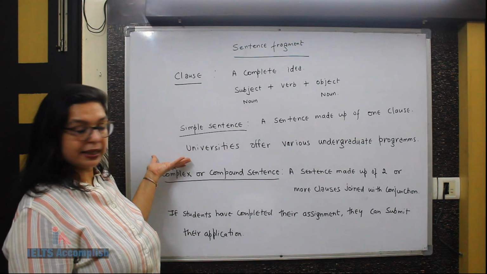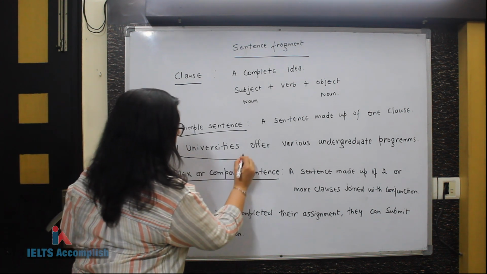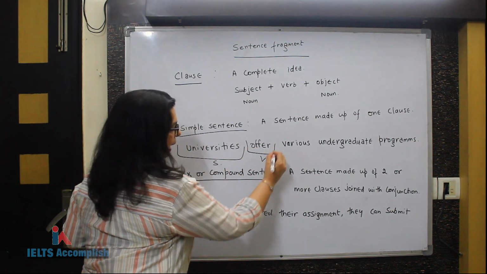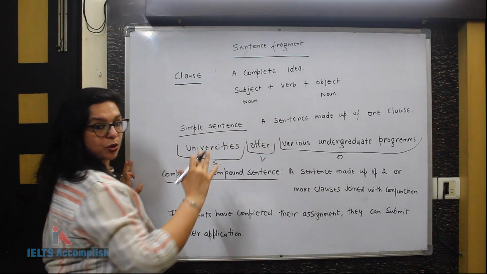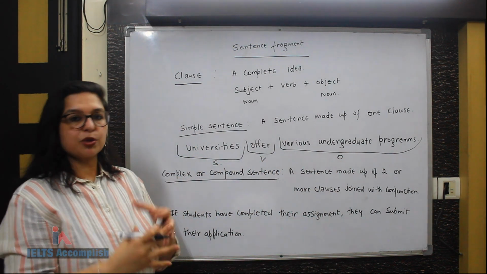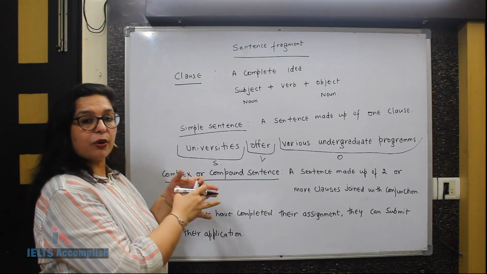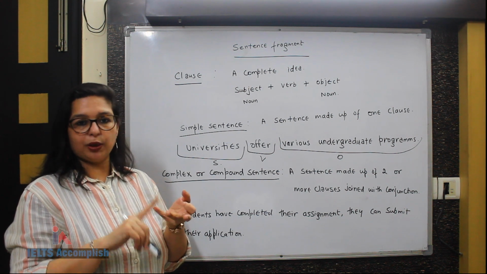This is a clause as well as a simple sentence, wherein this part is the subject of the sentence, then the verb and the object. So it has to have all three elements. You can add other things as well, but the minimum requirement to call it a clause or a simple sentence is to have a subject, verb and object.